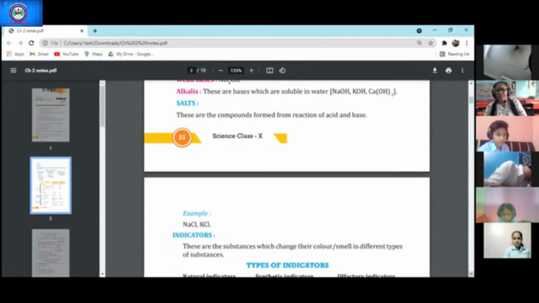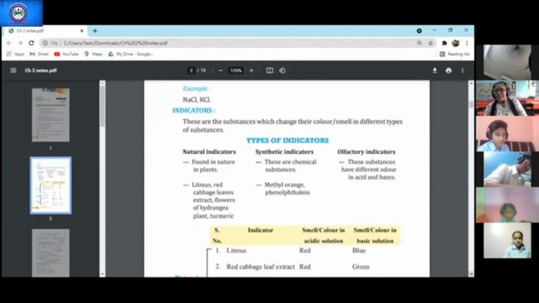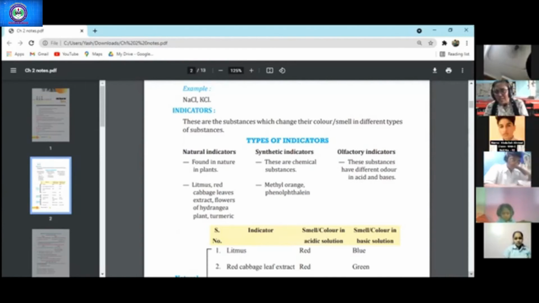The next part of the chapter we are going to is indicators. What are indicators? Indicators are substances which change their color or smell in different types of substances, right? Either they change their color, or we will study olfactory indicators which change their smell in acids or bases or different types of substances.